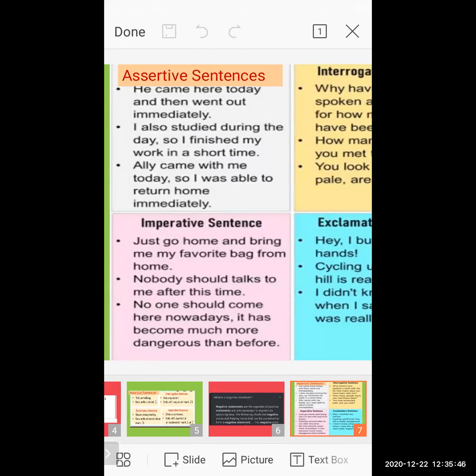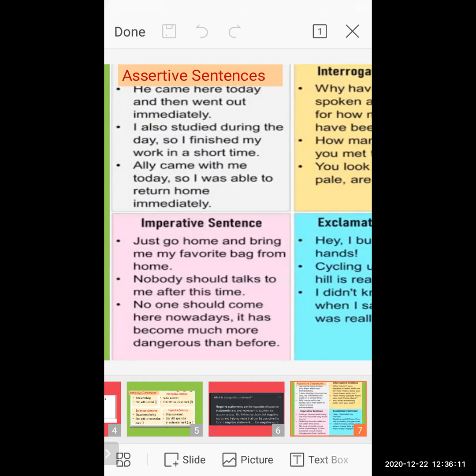See the next sentence. I also study during the day, so I finish my work in a short time. The sentence gives information or describes something, so this type of sentence comes under the assertive sentence. Ali came with me today, so I was able to return home immediately.